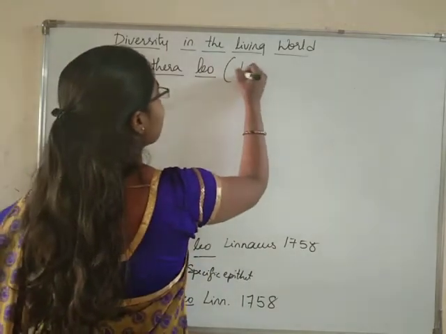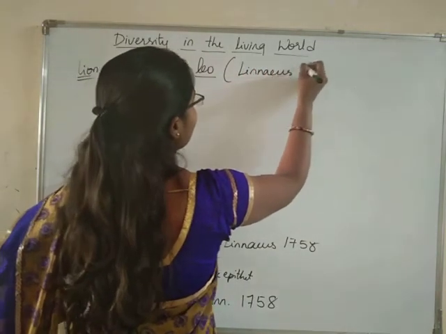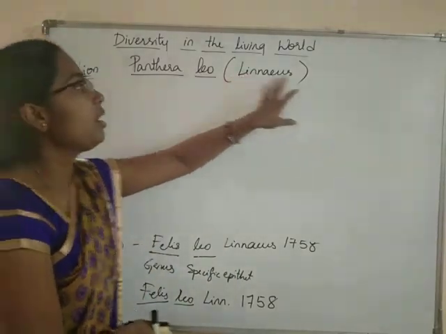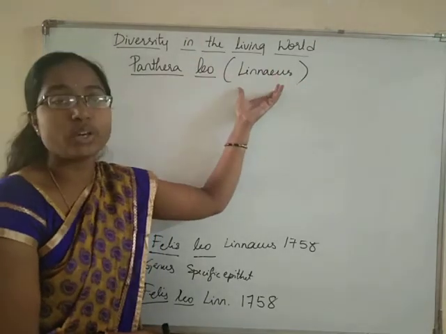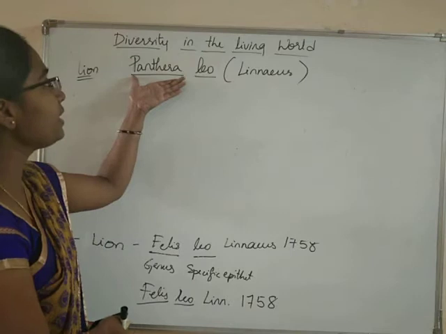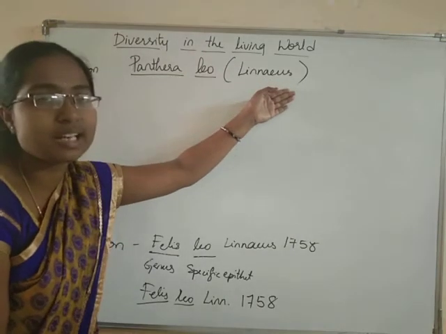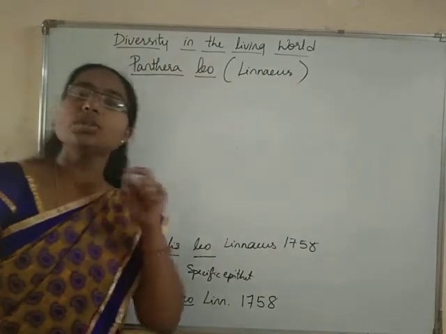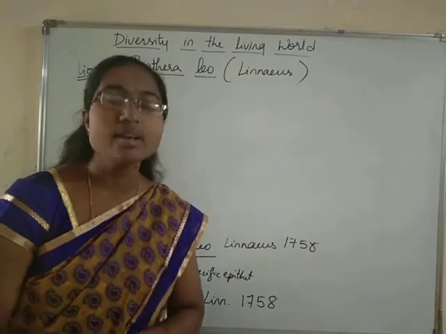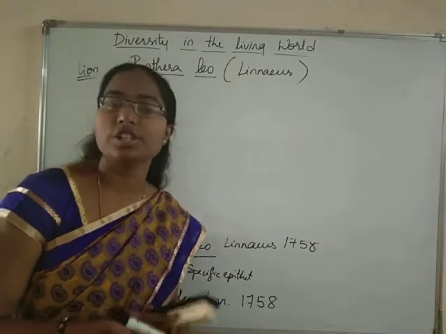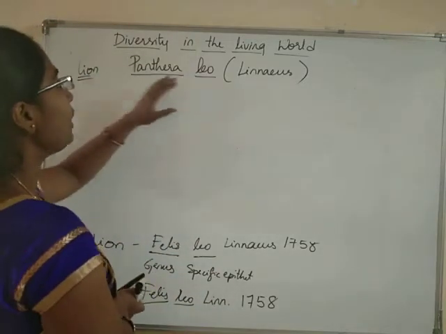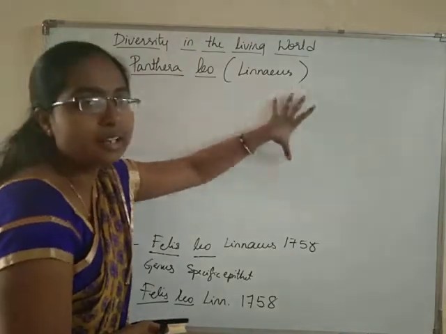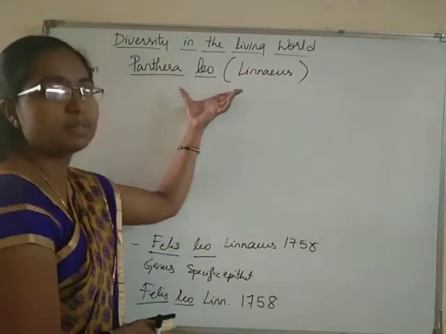And after that we are going to write the name of the author who described it for the first time in parenthesis. That means in brackets we are going to indicate the name of the author. By writing the name of the author in the brackets, we understand that this particular species leo was at one point wrongly included into a particular genus, but after that it was identified that the genus name is wrong and it is now correctly included into the genus Panthera. The first person who described this species is Linnaeus. This is what we understand from this particular name.